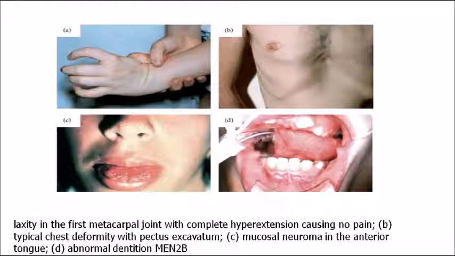Now see the clinical picture, very clear it is. First one is showing the first metacarpal joint, the wrist joint. There is complete hyperextension with no pain. Secondly, you can see a chest deformity. Third is showing a neuroma in the anterior tongue region. And lastly, you can see the dentition disorder. Okay, these are the features of MEN 2B syndrome.